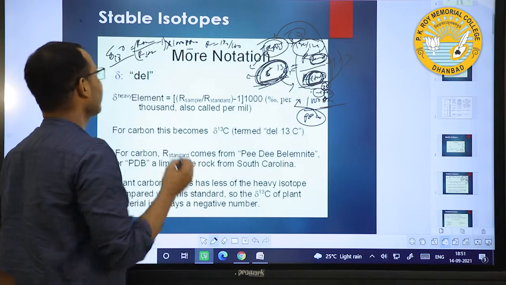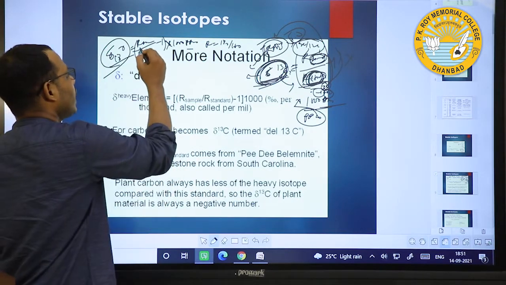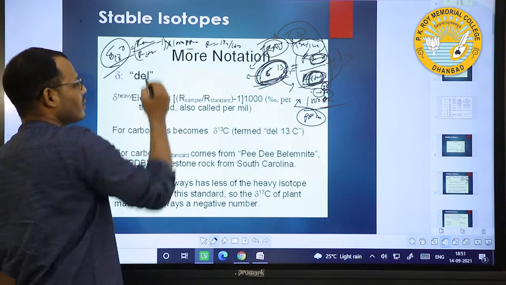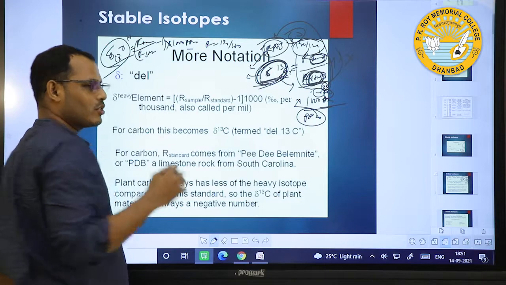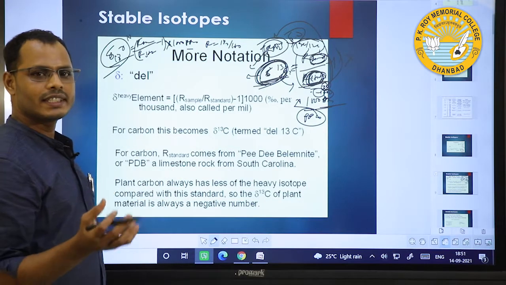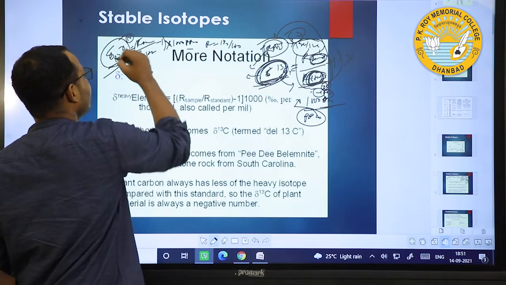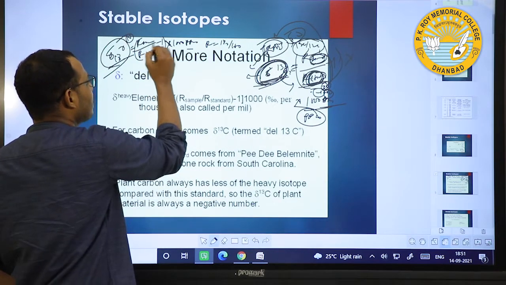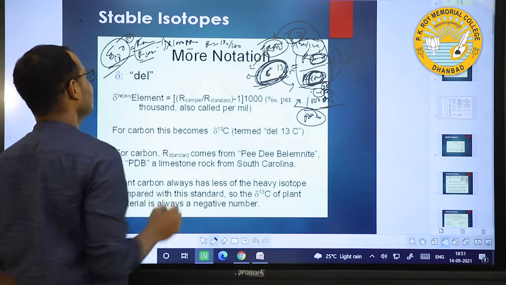Similarly, in the case of oxygen isotopes, this is also R sample by R standard, where R is 18O by 16O, meaning an isotope ratio is always represented as the heavier by the lighter element. That is, del 18O equals 18O by 16O of sample divided by 18O by 16O of standard, minus 1, into 1000 ppm.